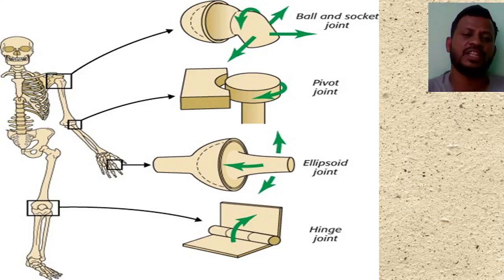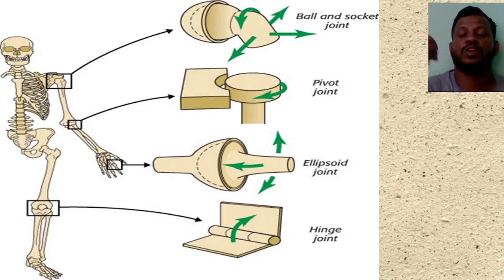Just imagine that if these were fixed joints, just imagine that the ball and socket joint present in our shoulder and the pivot joint present in our elbow were disabled. If we are unable to move them or fold them, we can't fold our hand. Just imagine how we are going to eat the food if there is no fold present in our hand.